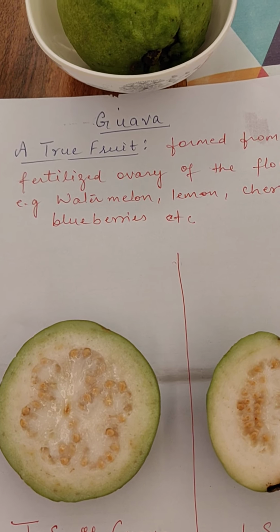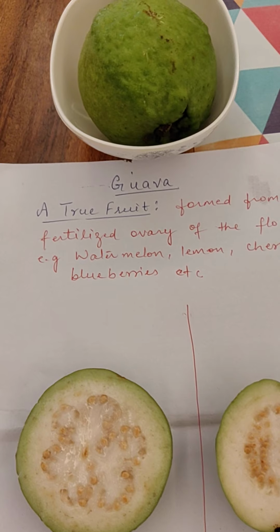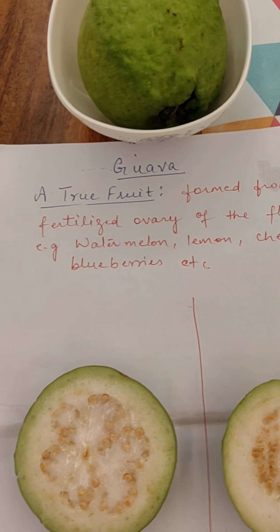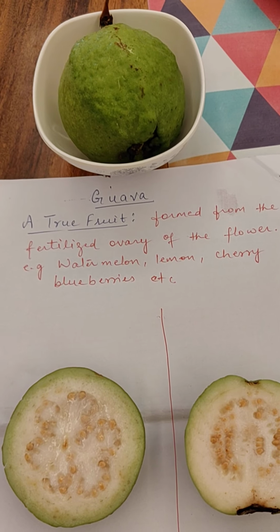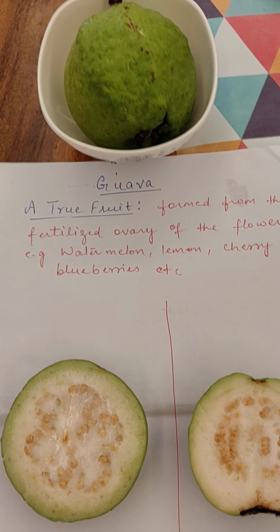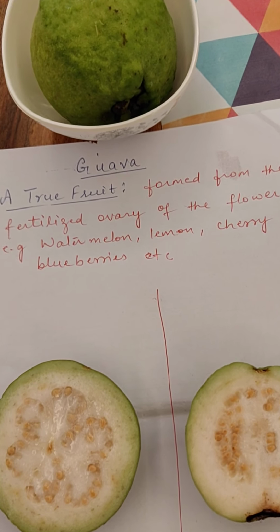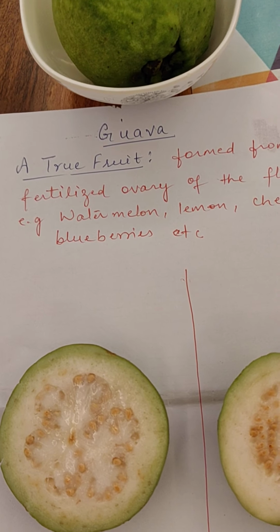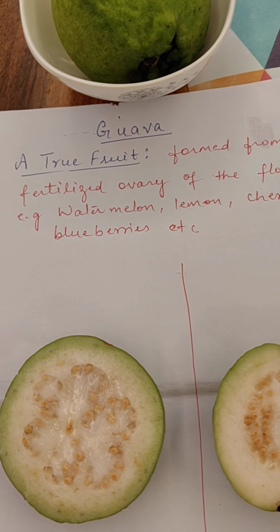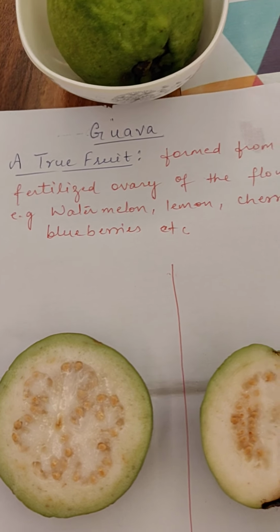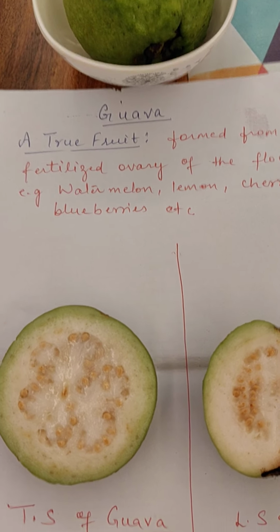Only the fertilized ovary is ripened, or changed into the fruit. So there is no participation of other parts of the flower in the fruit formation. Other examples of true fruits, as I have written here, are watermelon, lemon, cherry, blueberries.